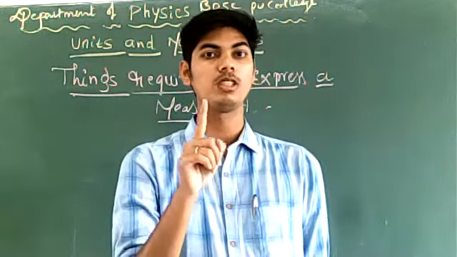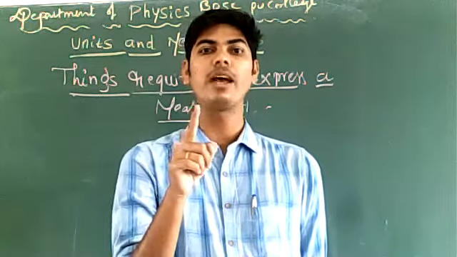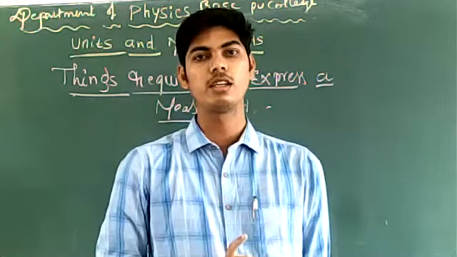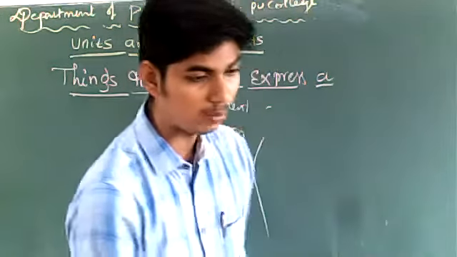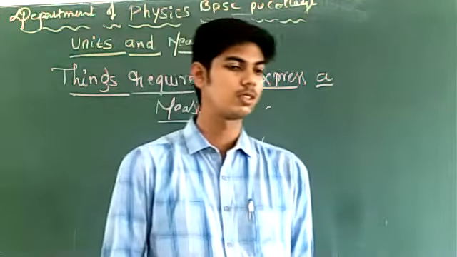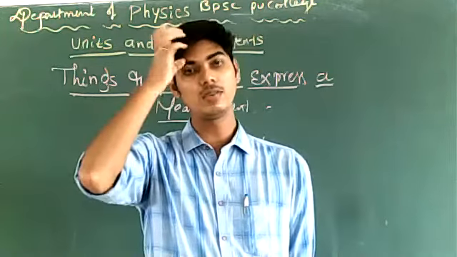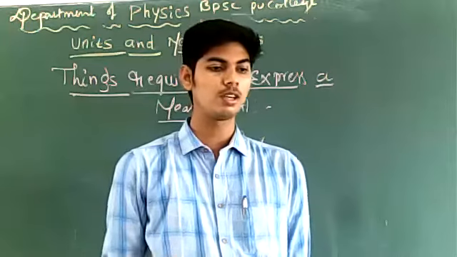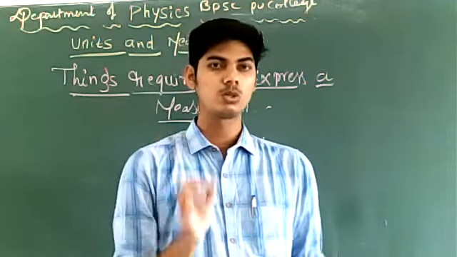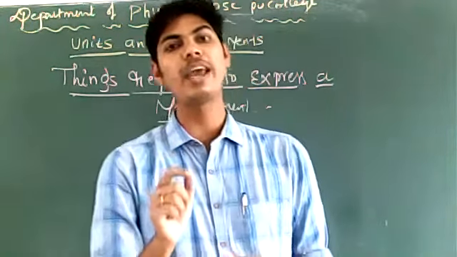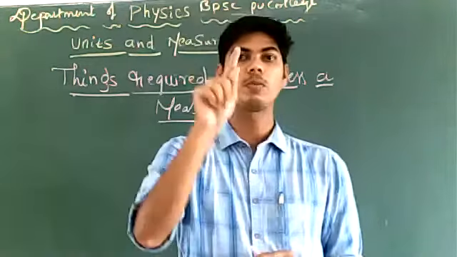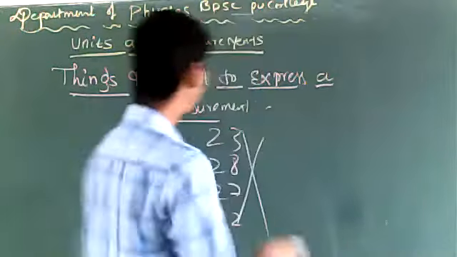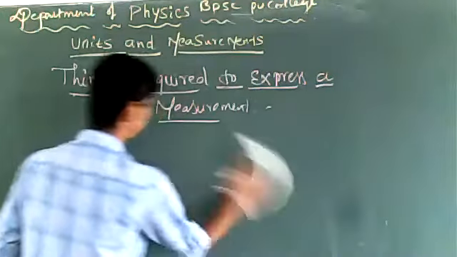Measurement, I have told you, is a process of comparison of given quantity with a standard quantity of same kind. So, how to express measurement? 23 degrees. What is that degree? 23 degrees Celsius or 23 Kelvin? Even that must be specified. So, you must know how to express a measurement. If you just write 23, 24, it is just meaningless, right? So we will learn how to express a measurement.